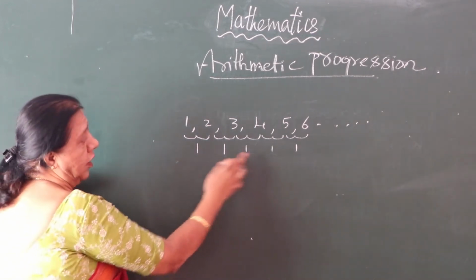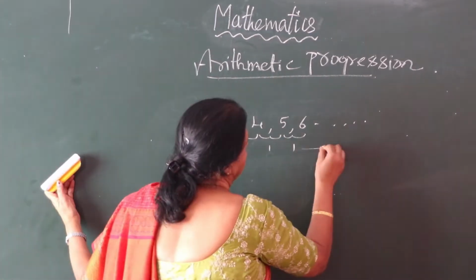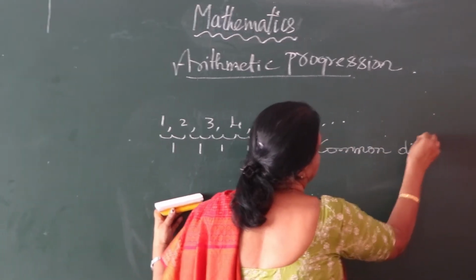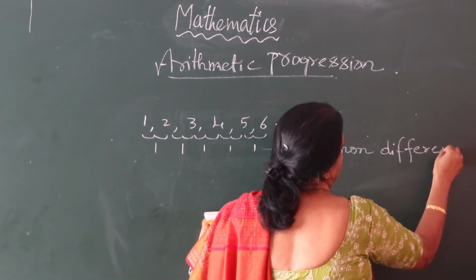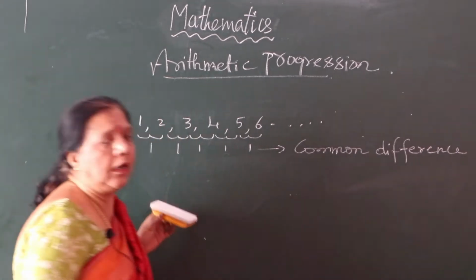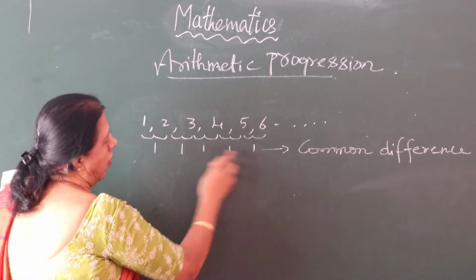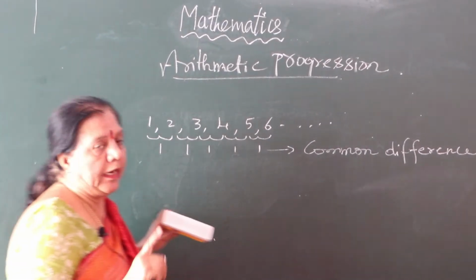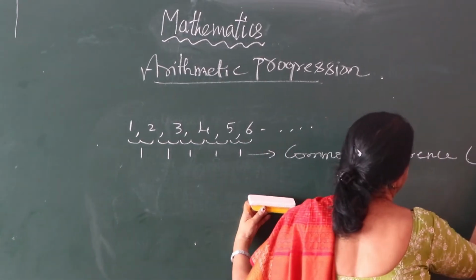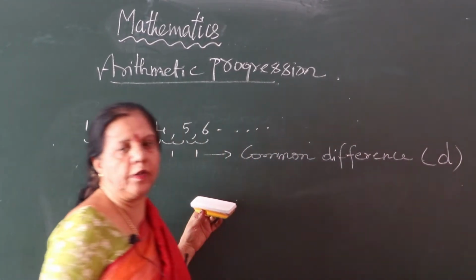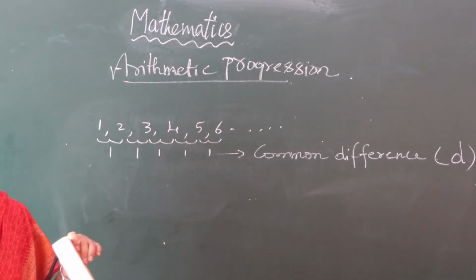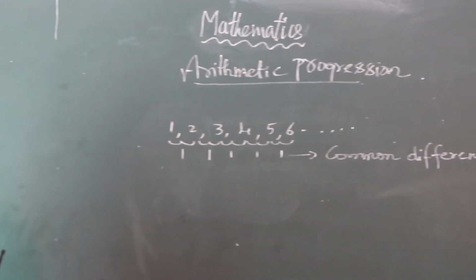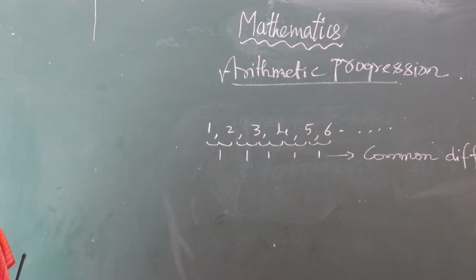So this difference, we know as the common difference. What do you call this? Common difference. Are you following, children? Common difference. See, the difference is common to all the numbers. We call it the common difference. It is indicated by the letter d, small letter d. The common difference is indicated by the letter d. Are you following? No problem? Okay.